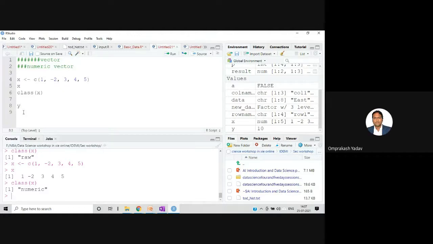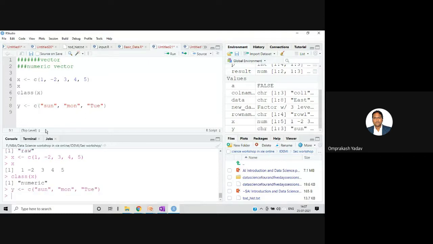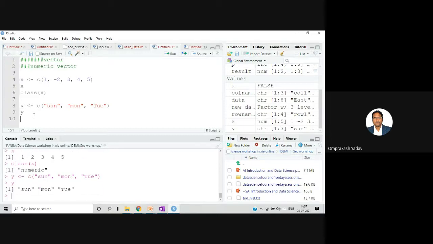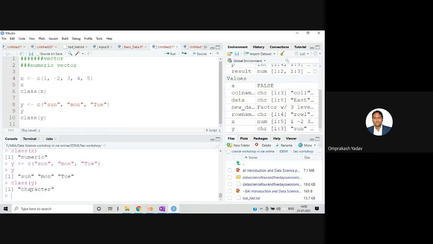Okay. So let's say in y I'm saying c, and I want to store Sunday, Monday, Tuesday. I'll run this. Then I want to check the value. I'm saying y, control enter. So it has displayed Sunday, Monday, Tuesday. Then class of y, it's showing me character. So this vector was a character vector.